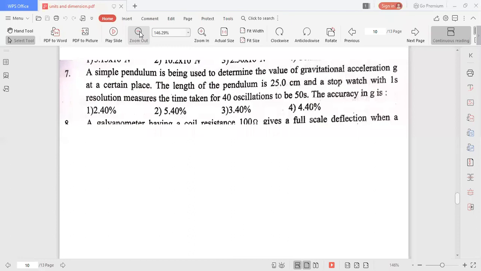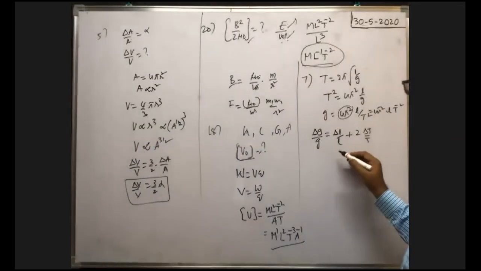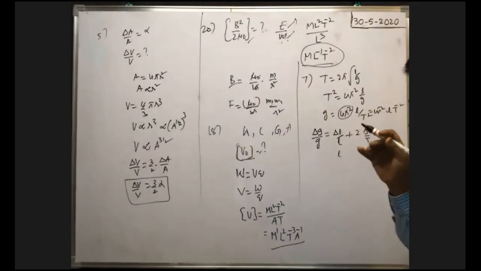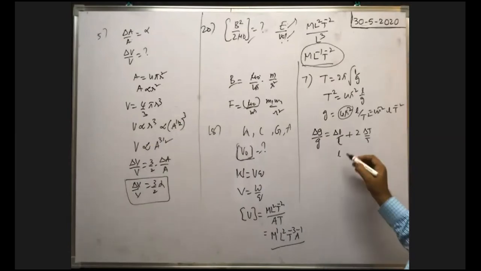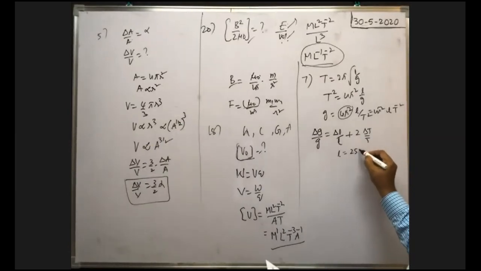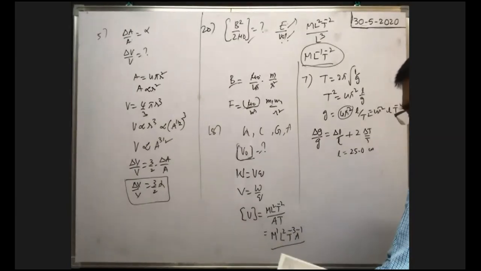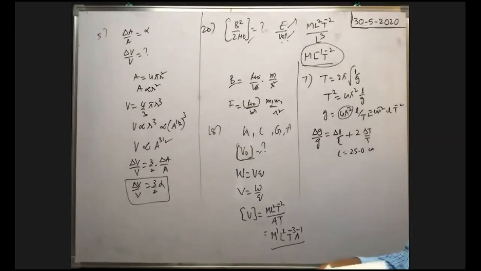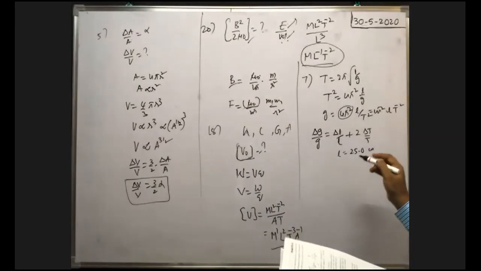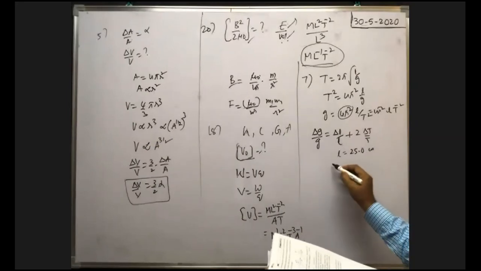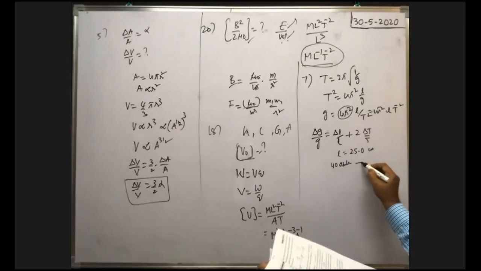0.1, no, because the length of the pendulum is expressed as 25.0. You see the board. Length of the pendulum is measured as 25.0 centimeter. Okay, next, time is measured. The length of the pendulum is 25.0 centimeter, and by means of a stopwatch, the time for 40 oscillations is measured. For 40 oscillations, time is 50 seconds.